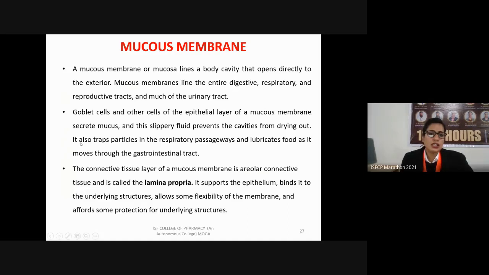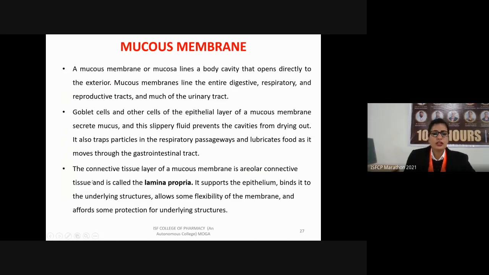Another function of this mucus is that it traps particles in the respiratory passageways, and it also lubricates whenever we take in any kind of food. Whenever the food is moving towards our GIT, its main function is the lubrication of that food.